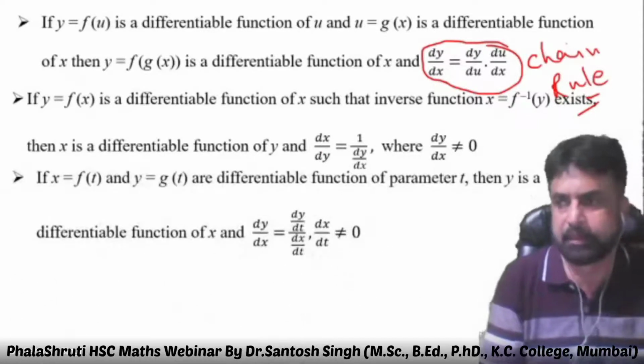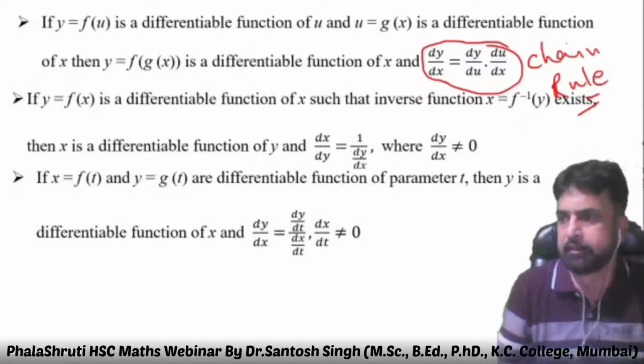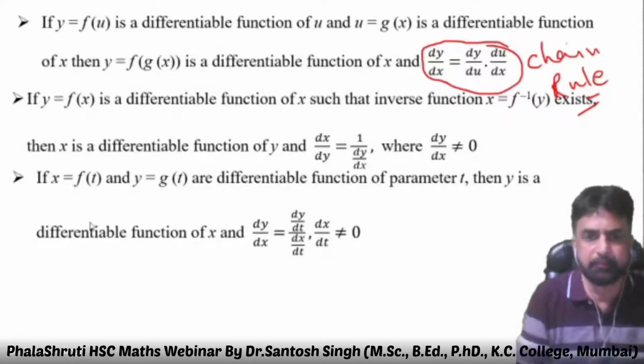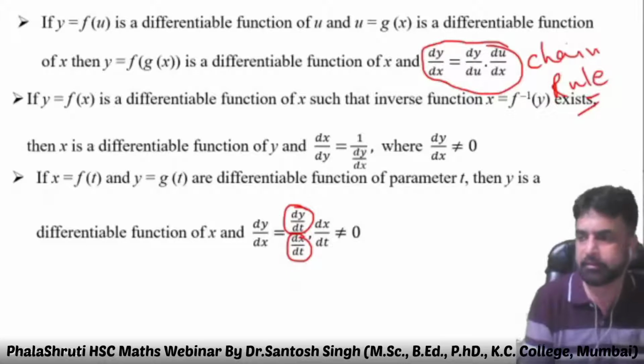Then parametric: dy/dx is equal to dy/dt upon dx/dt. y is a function of t, x is a function of t. So differentiate y with respect to t, differentiate x with respect to t, and then divide.